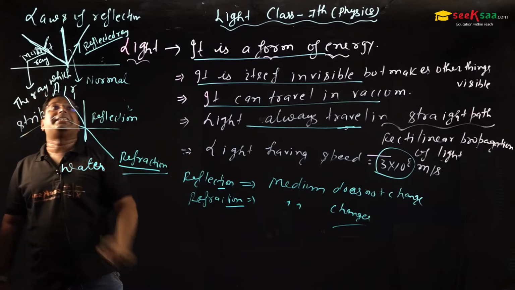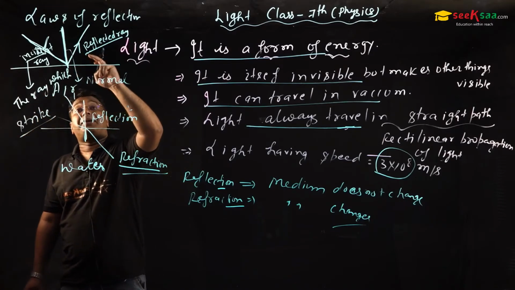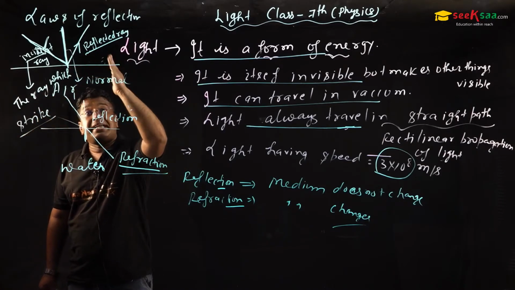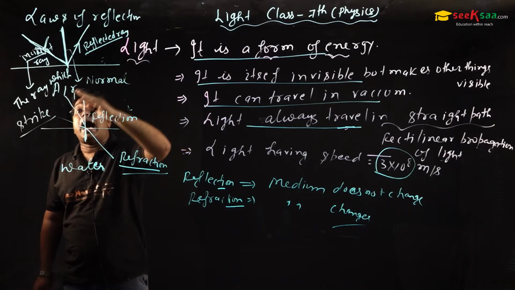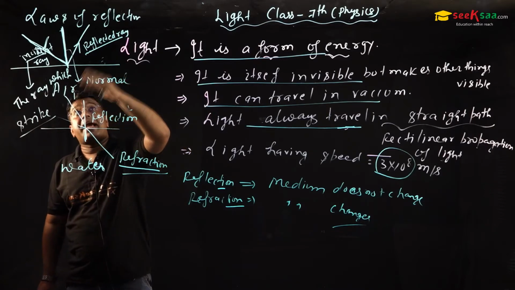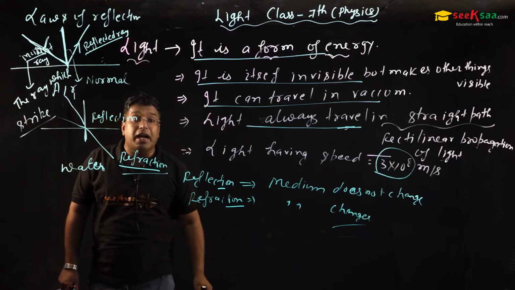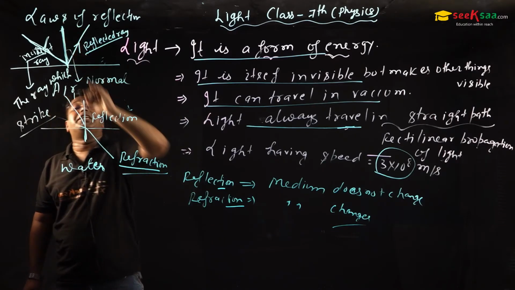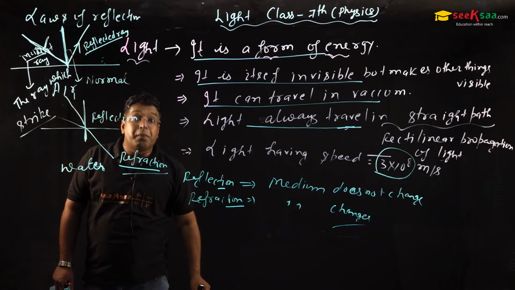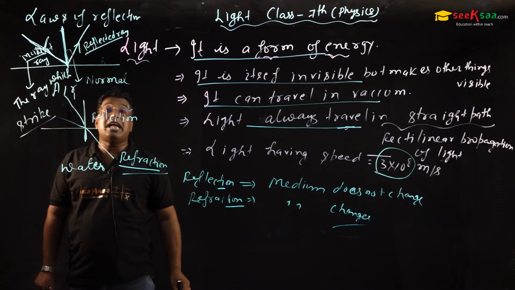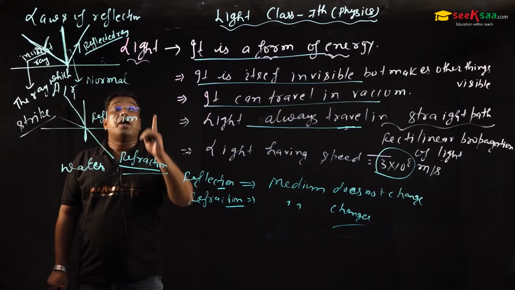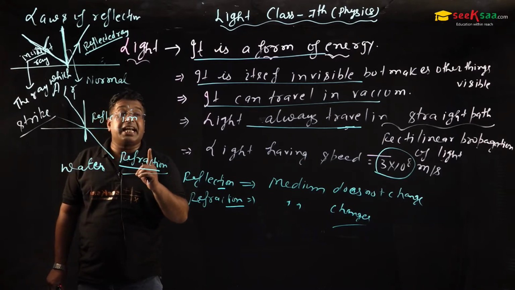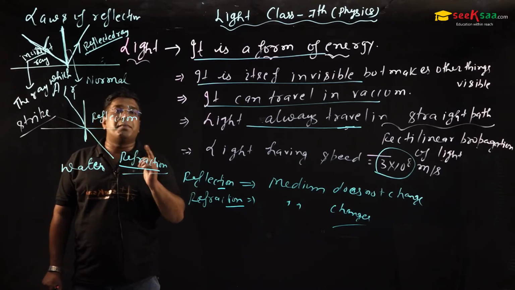It is called an incident ray. The ray after striking bounces back in the same medium. It is called a reflected ray. And this perpendicular is called the normal. So till now we have studied the incident ray, the reflected ray, and the normal.